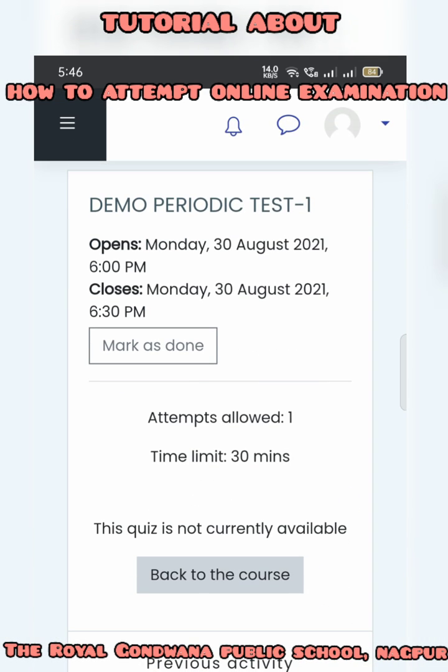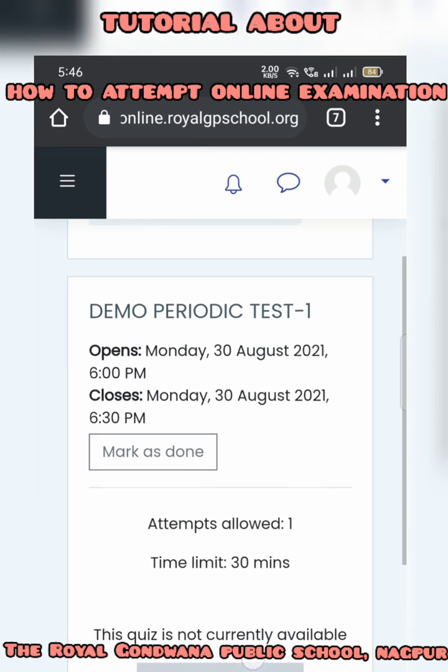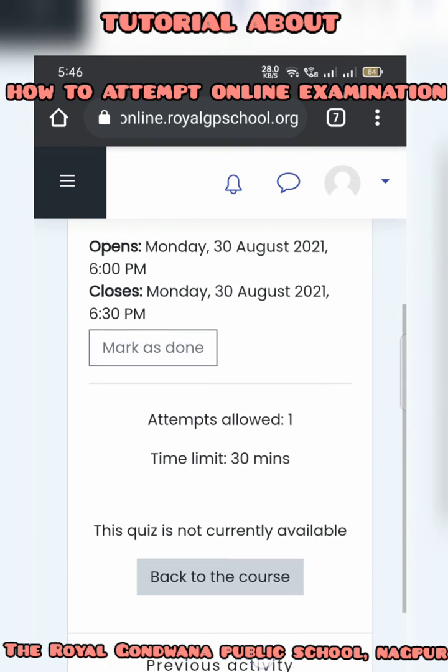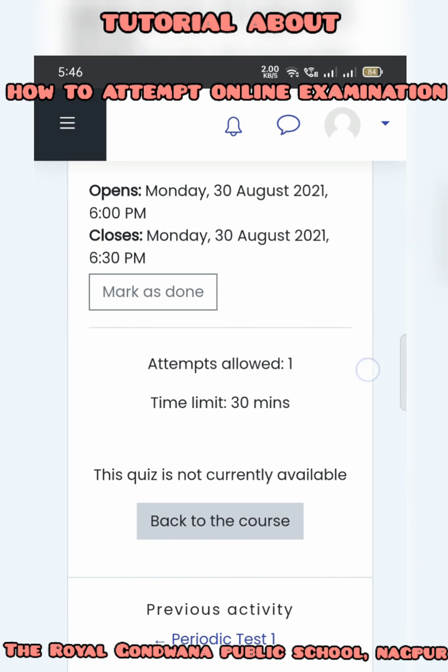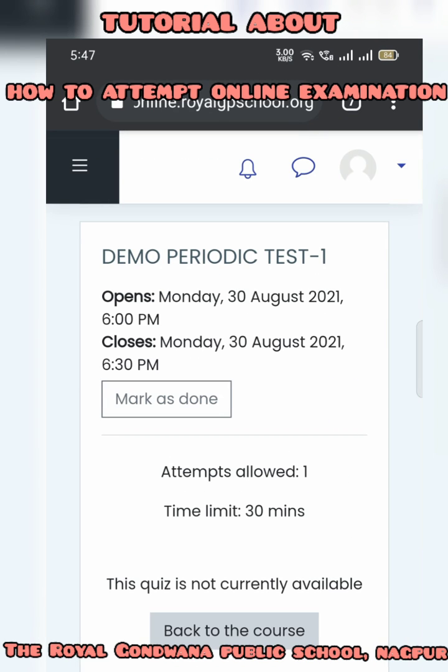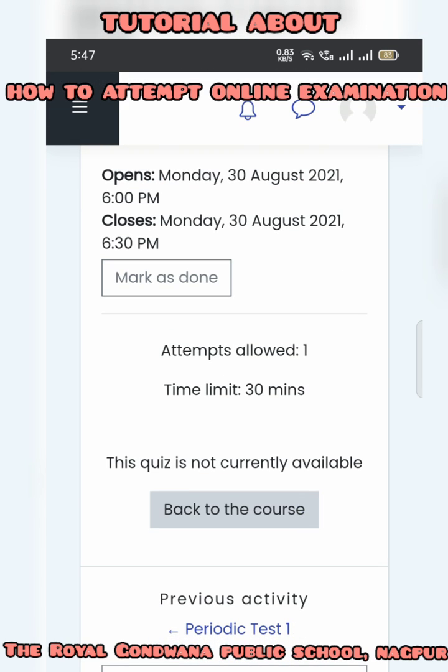Once you click on that, you are not currently able to attend the paper, as the paper will start at 30 August at 6 p.m. and it will close by 6:30 p.m. So whenever the paper starts, we can attend it. If you start the paper earlier, it will show you the error message that this quiz is not currently available and you need to go back to the course.